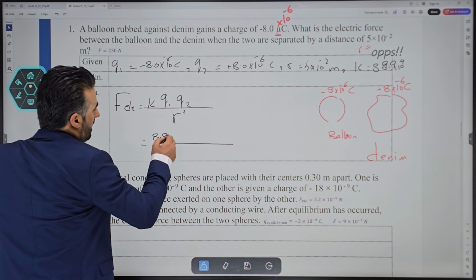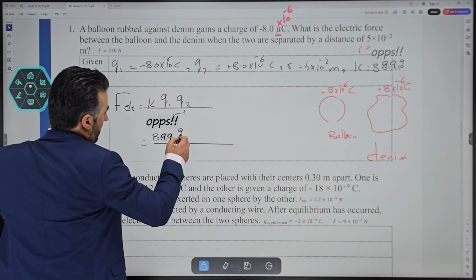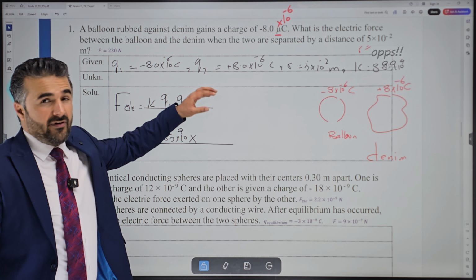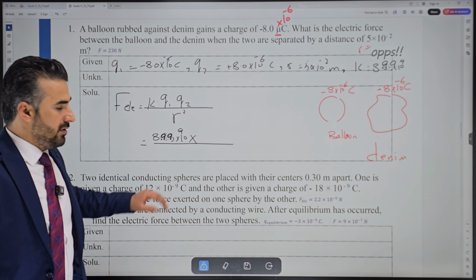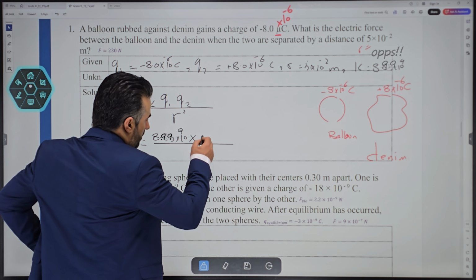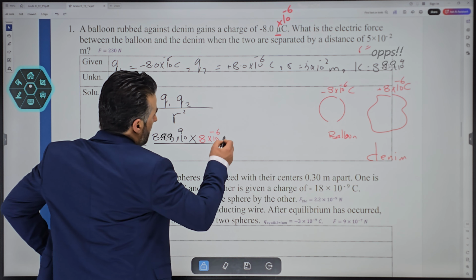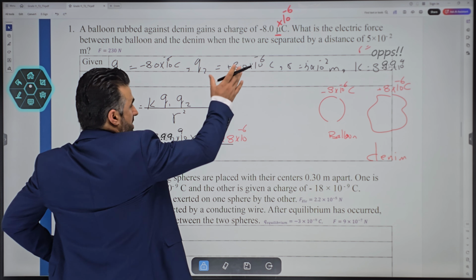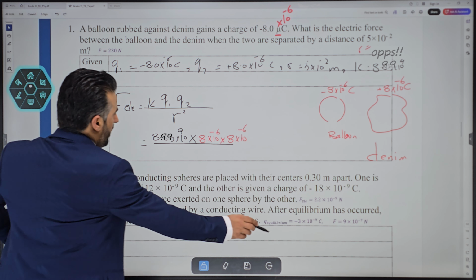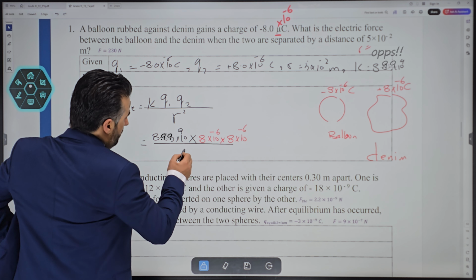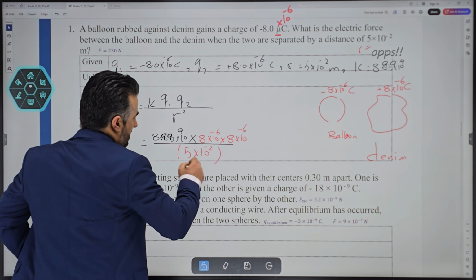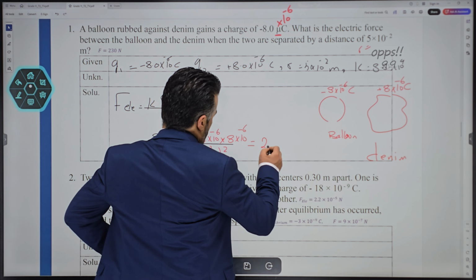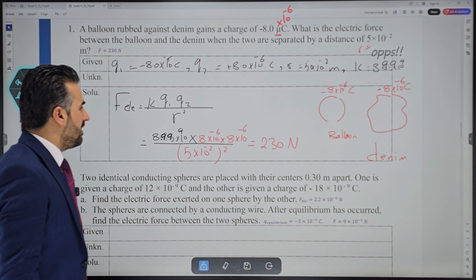So K is 8.85 times 10 to the power positive 9, and don't forget, times the charge. Positive and negative values are not written in the equation, so we don't write them. We'll just write the magnitude here: 8 times 10 to the power negative 6, times the other charge, which is also 8 times 10 to the power negative 6. You could have just written 1 and squared that, but we'll write the whole thing, and then divide by the square of the distance between the two, which is 5 times 10 to the power negative 2 squared. Now do the math, and of course you will get the answer: the force should equal 230 newtons. That is the electrical force between the two.